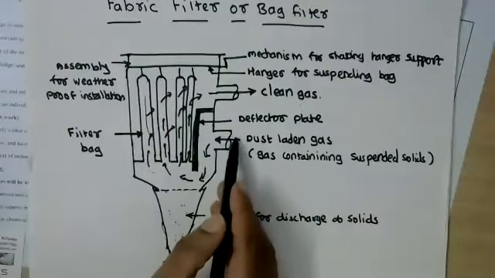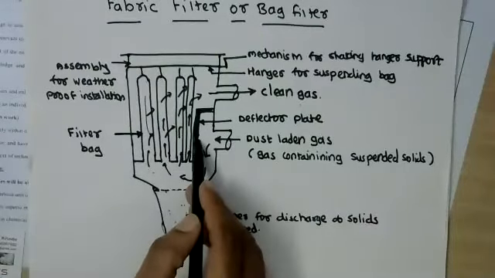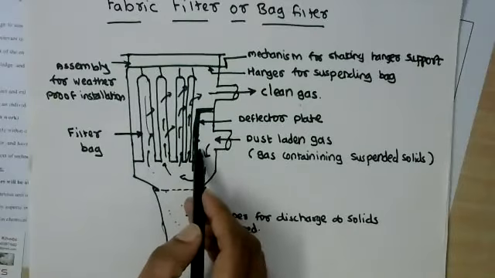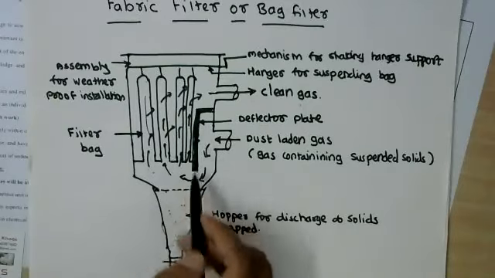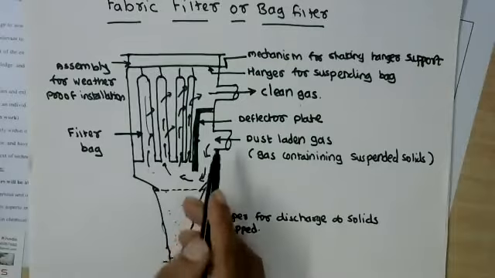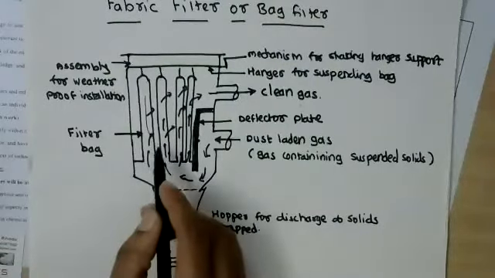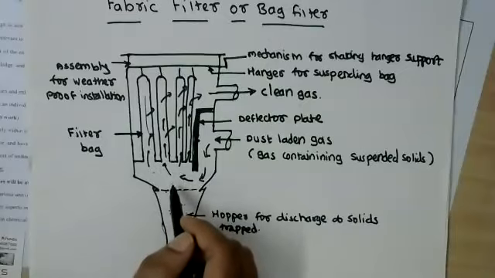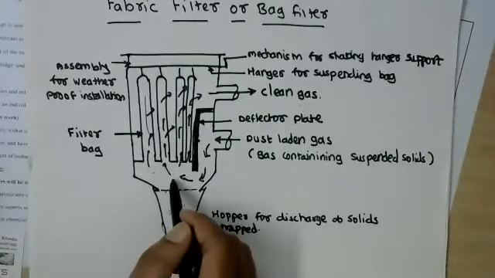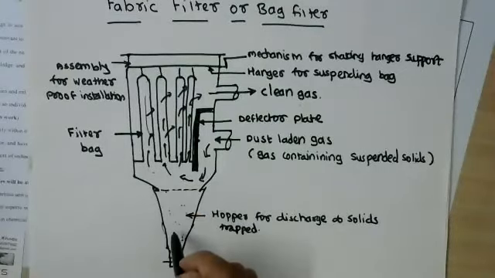The particles will impact with the plate. When they impact with the plate, they will lose their momentum, and because of gravity, they will fall down. Number two, when there is a sudden change in direction, because of gravity, some solids will also fall down, and